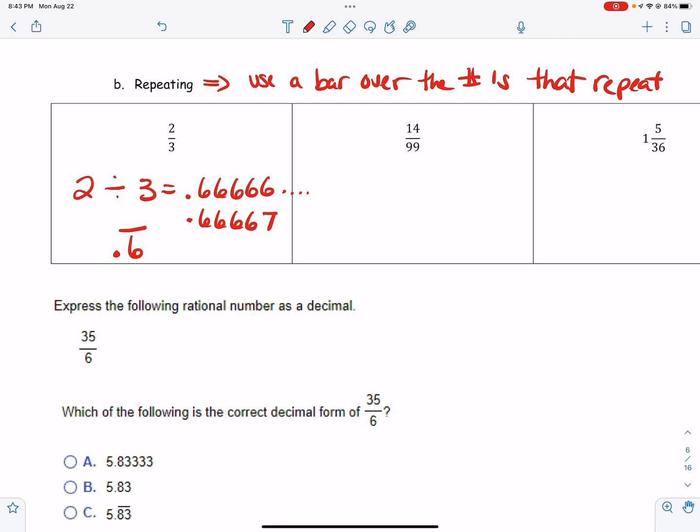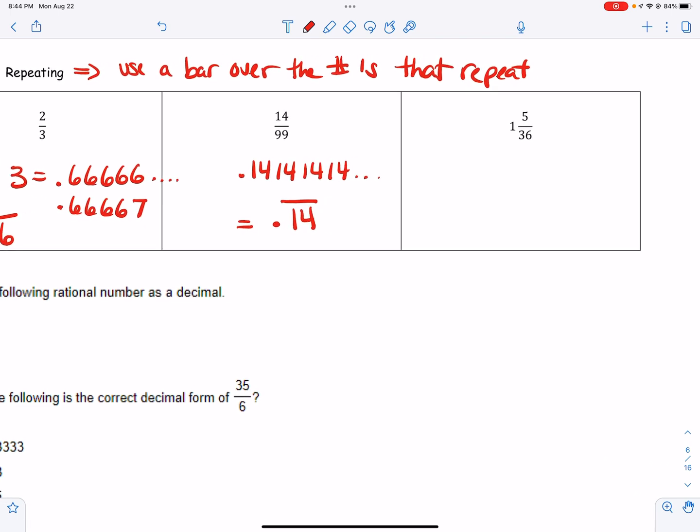Usually if you have a multiple of 3 in the denominator, that's an indicator that the decimal is going to repeat. If you take 14 and divide it by 99, you are going to get 0.141414, etc. And so your correct answer is going to have the bar over the entire 14.